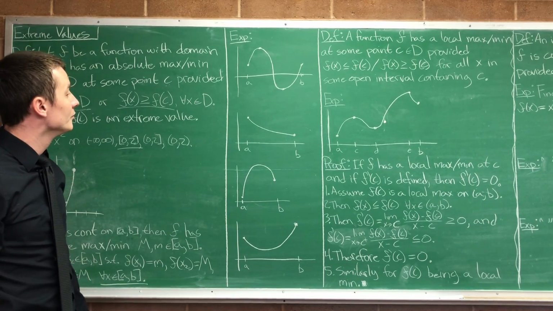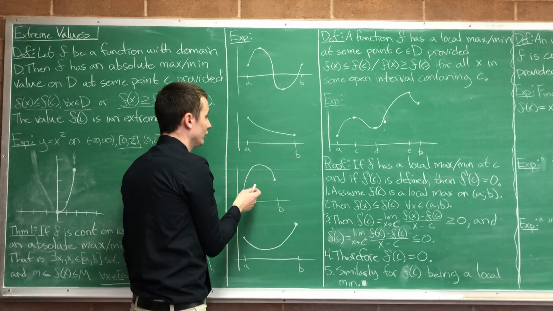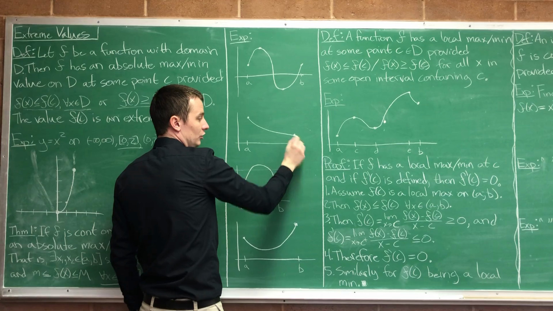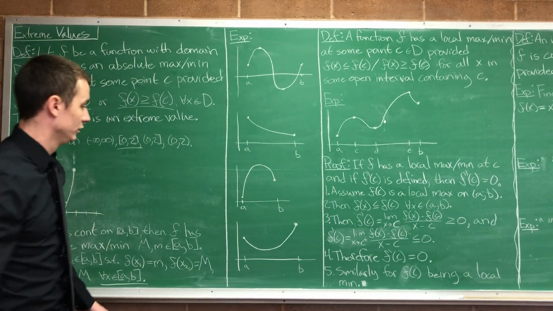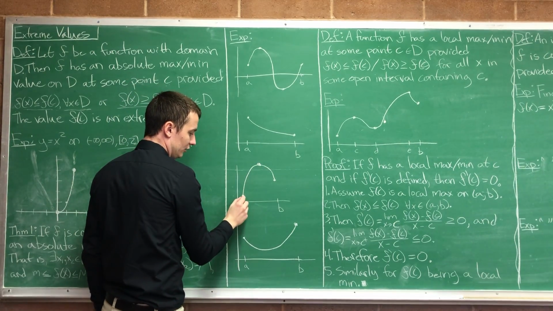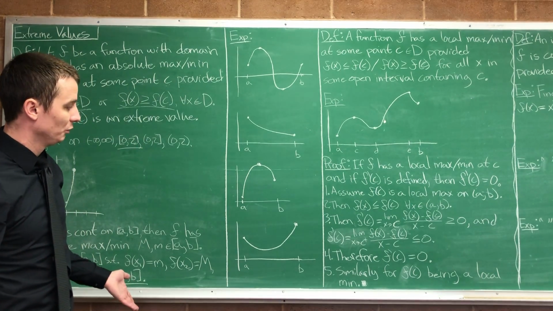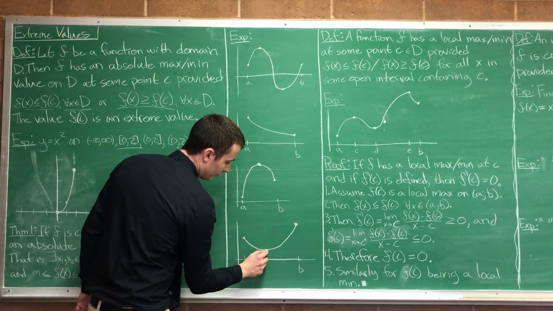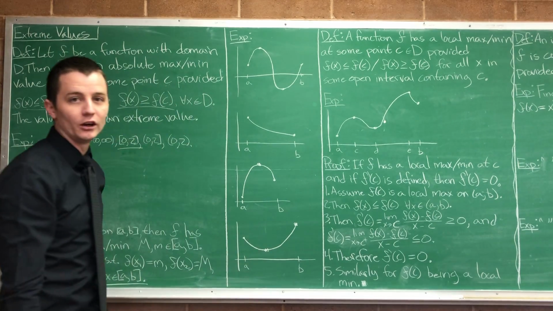Another example. a, b, some continuous function. In this case, it does achieve a max at the point f of a, and it does achieve a min here, f of b. Another example. Notice it achieves a max here, and the min is over here at a. So only one of them was an endpoint, one of them was somewhere in the middle. And then here we have our min somewhere in the middle, and our max at one of the endpoints. So we've seen all 4 cases.